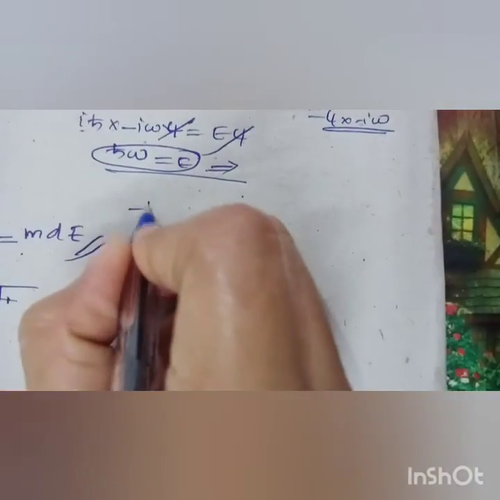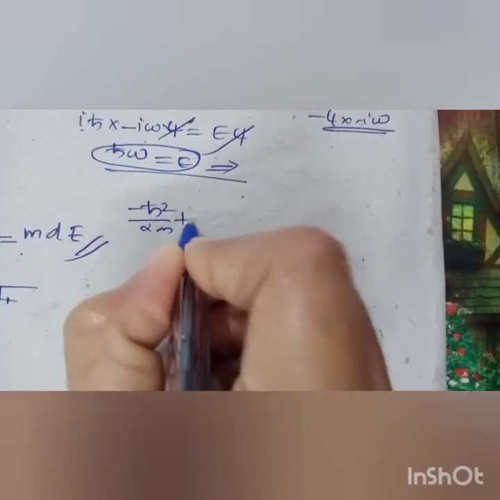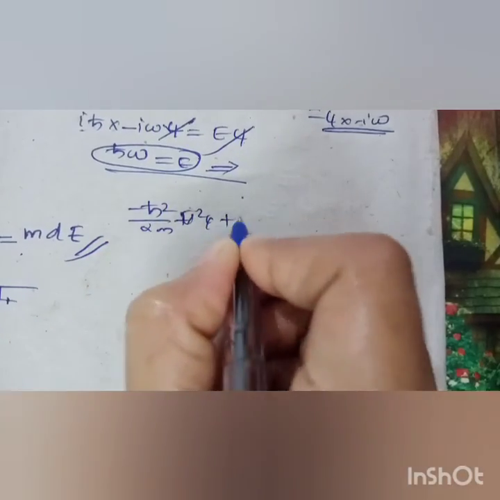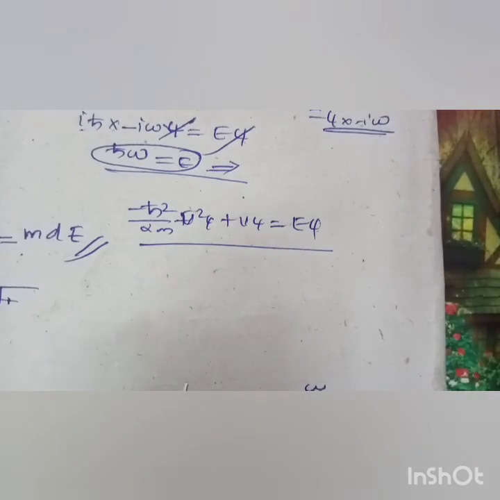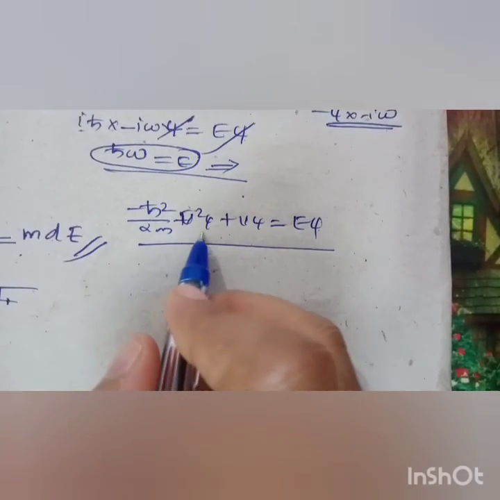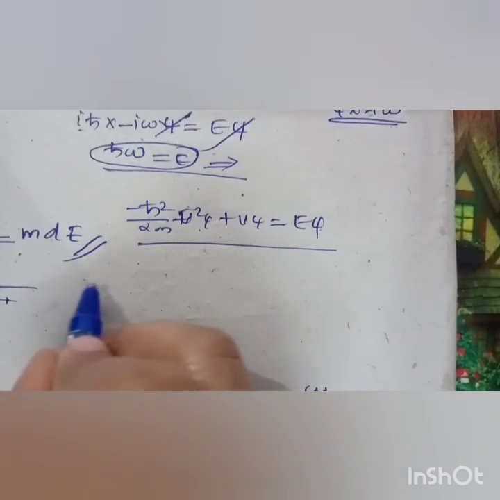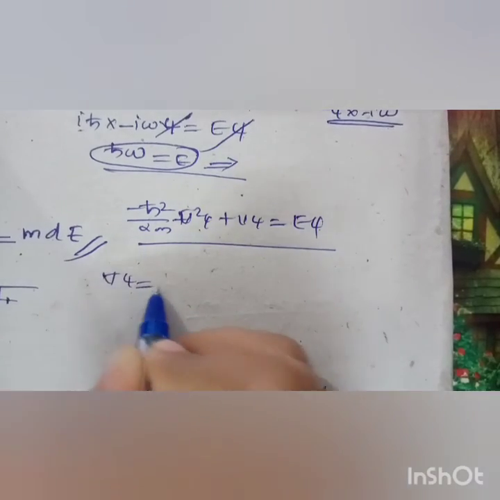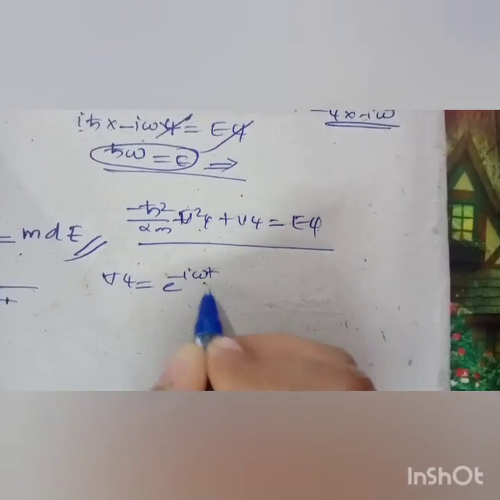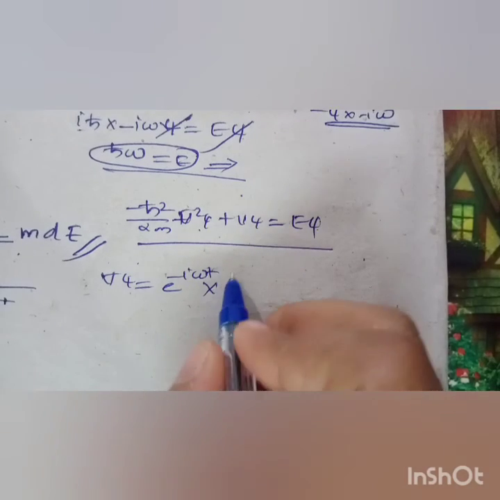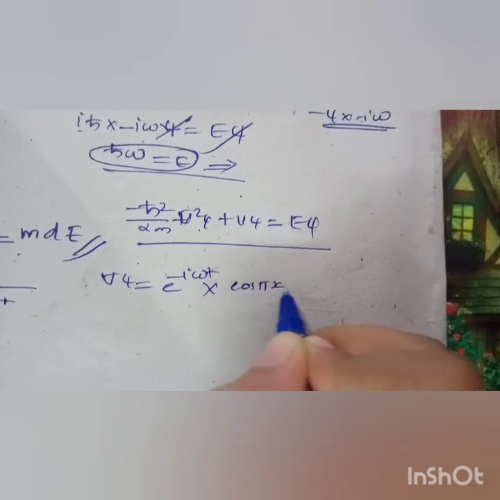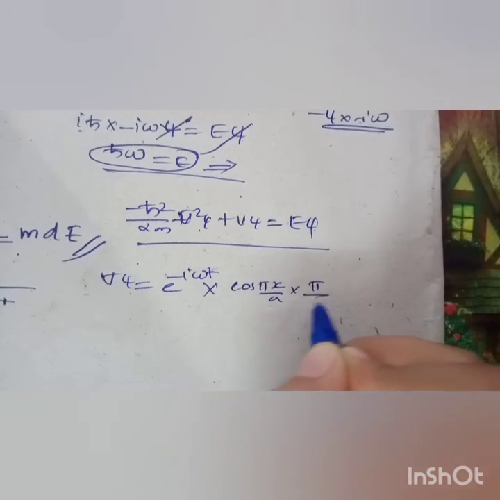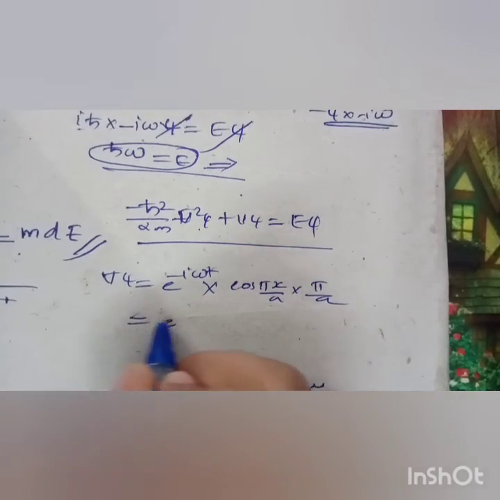And after that, you know that minus h cross square divided by 2m del square psi plus V psi is equal to E psi. From that you get the potential. For that we have to find del square psi. So del psi is equal to e raised to minus i omega t into the derivative of sin pi x by a, that is cos pi x by a into pi by a, and e raised to minus i omega t.